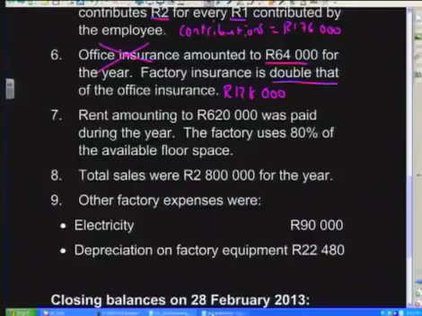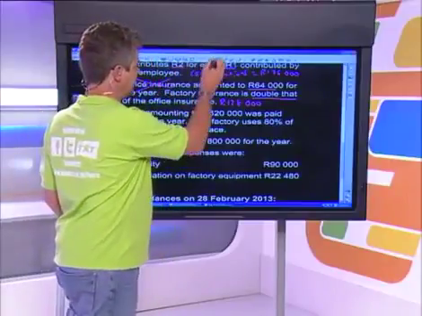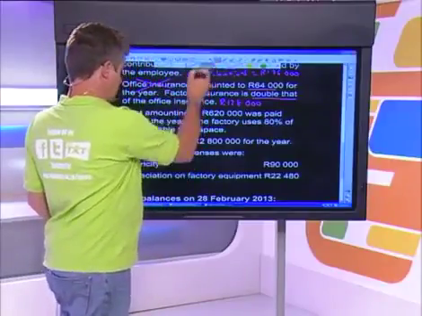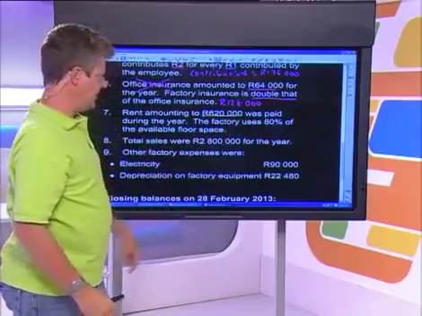I hope you all realize that we're not going to include the office insurance. Next question is also similar to that. It says that rent amounting to 620,000 was paid during the year.